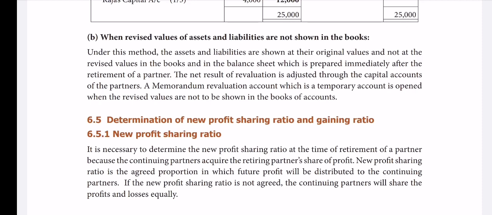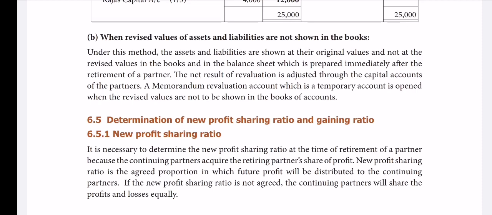As we practiced in the case of admission of a partner, calculation of new profit sharing ratio and sacrificing ratio, because in the case of admission the existing partners may lose a portion of their share, something is lost to them. So how much they sacrificed we calculated as sacrificing ratio.